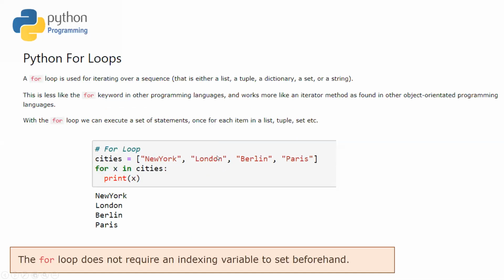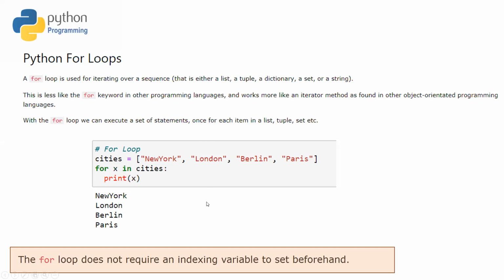And the next thing is the for loop, which is quite different in Python as compared to other programming languages. The for loop in Python is used for iterating over a sequence that is either a list, dictionary, tuple, set, or a string. This is like the for keyword which is used in object-oriented programming languages as an iterator method.